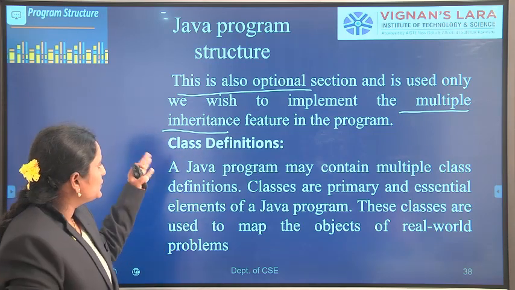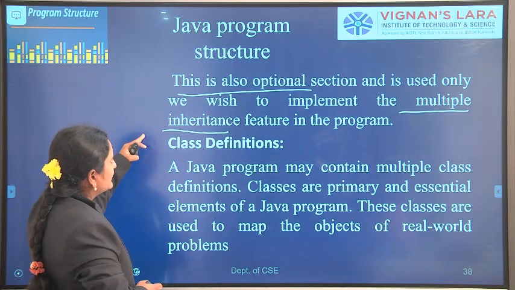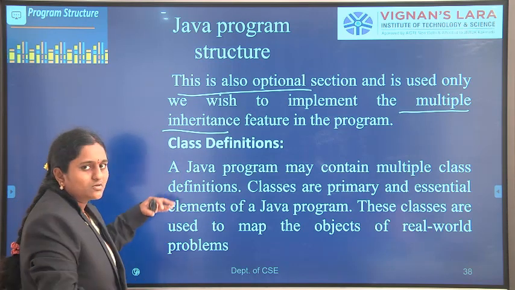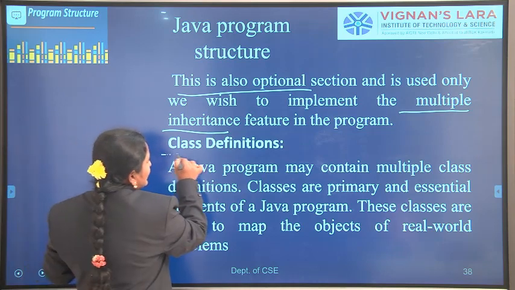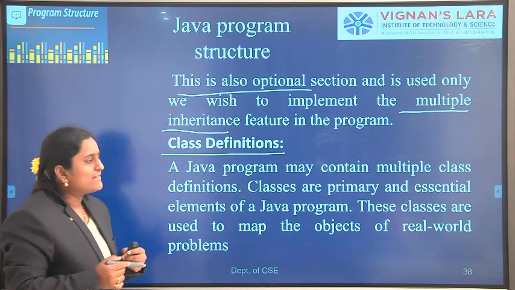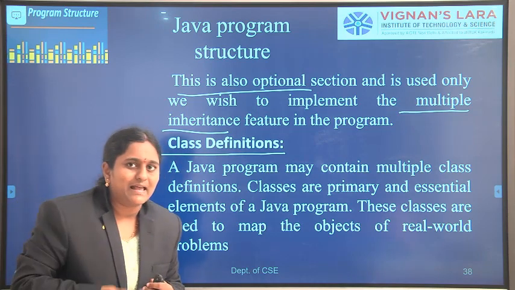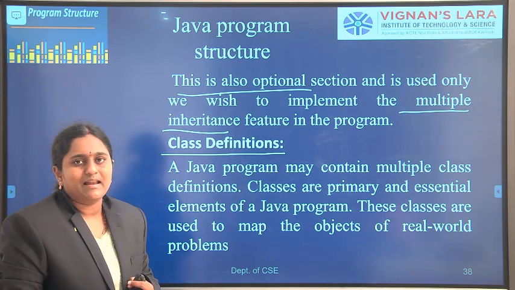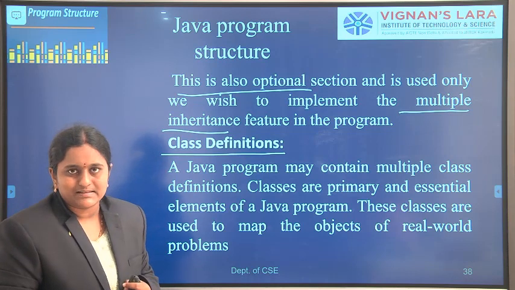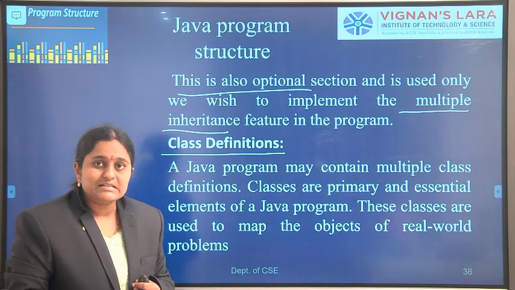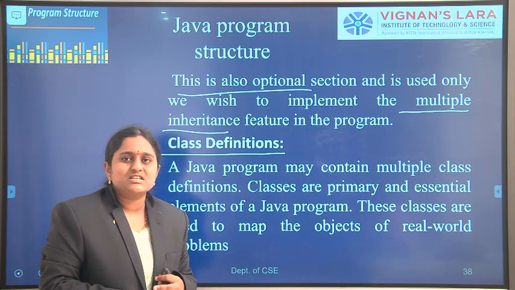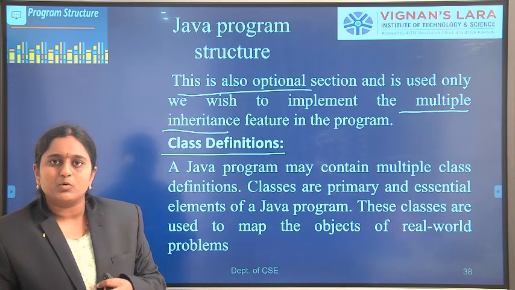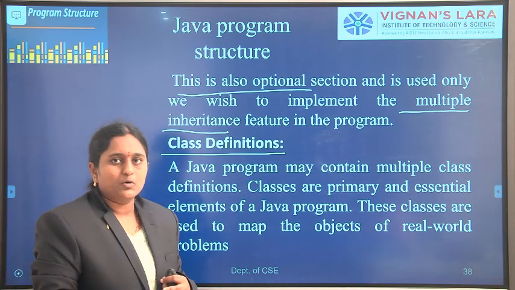Next, coming to the class definitions. After the interface statement, what is the next statement in our program structure? Class definitions. A Java program may contain multiple classes, so we can define multiple classes. Java is a collection of classes and objects. A class plays an essential role whenever developing a Java program.